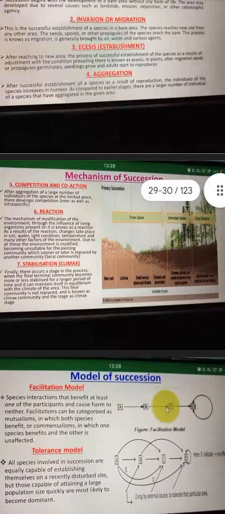Mechanism of succession: competition and coaction. After aggregation of a large number of individuals of the species at this limited place, there develops competition, inter as well as intra. Then reaction. The mechanism of modification of the environment through the influence of living organisms present on it is known as reaction.